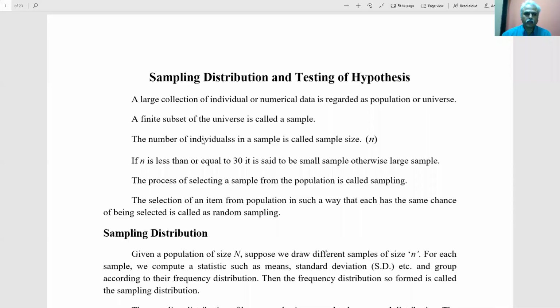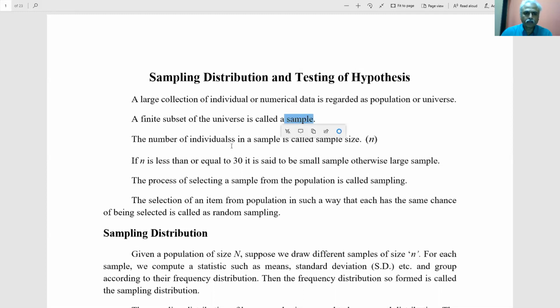Here we are to discuss the topic: sampling, distribution, and testing of hypothesis. A large collection of individuals or numerical data is regarded as a population or universe. Suppose Crompton or some other company is manufacturing tube lights. All the tube lights manufactured by the company, like 1 crore tube lights, become a population. Suppose you take a sample of 100; those 100 tube lights become a sample. A finite subset of the whole lot is a sample.